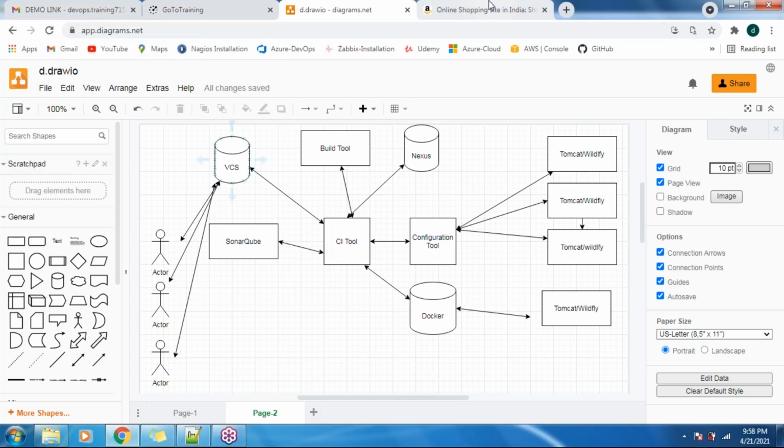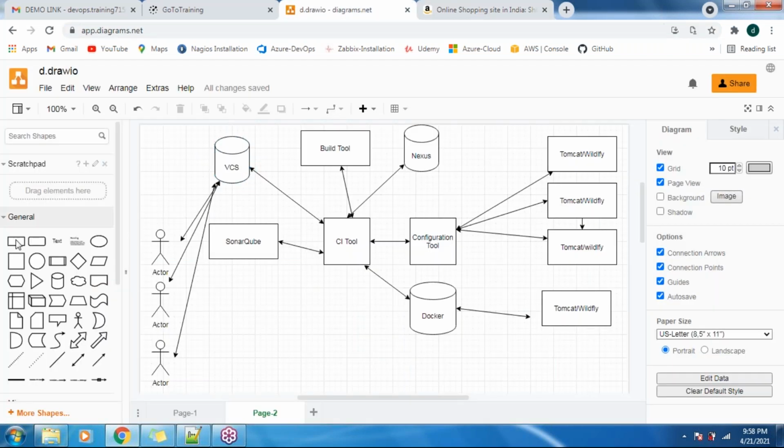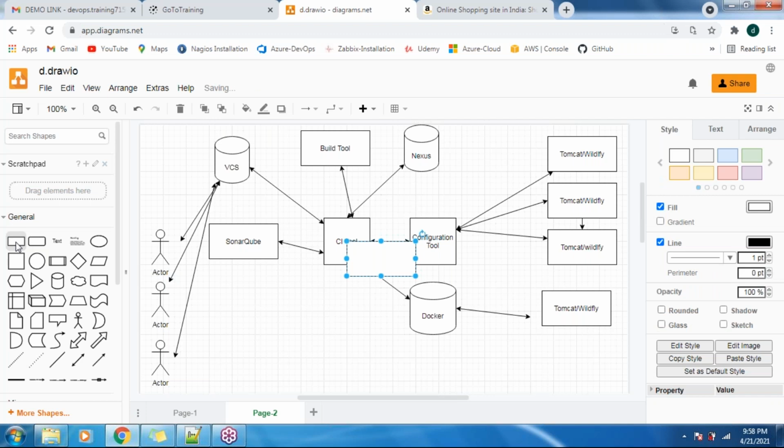Being human, we cannot come and check whether my application is working fine or not. So for that, we are going to use a monitoring tool here in order to monitor our application.